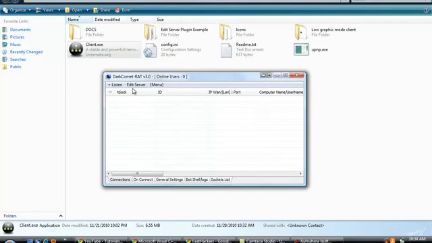Now we need to build a server. We go to the edit server here. Now you have a choice between a server downloader and the complete server. The complete server is the whole server that you will need to send to the victims, and the server downloader is a downloader that downloads your server from the internet. It's very small, only 2 kilobytes, so if you can't follow my tutorial, I suggest you simply upload your server to a web host and then create a downloader.